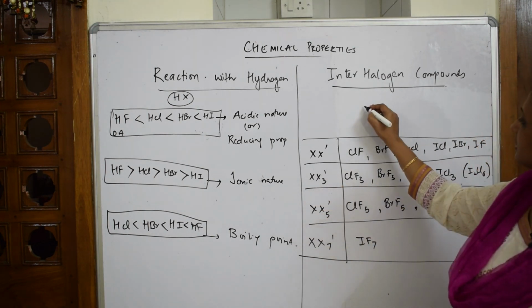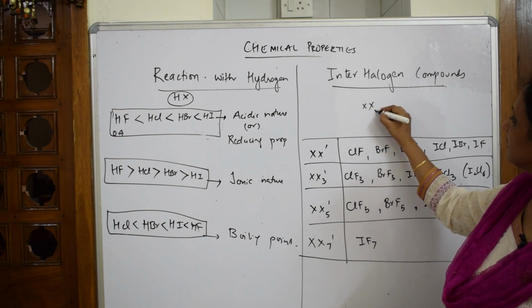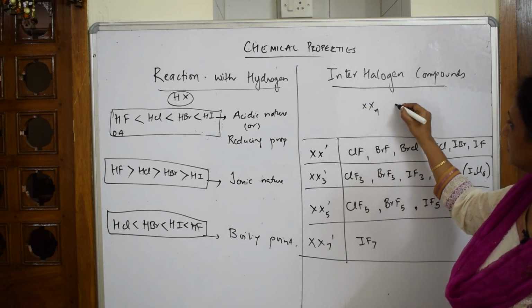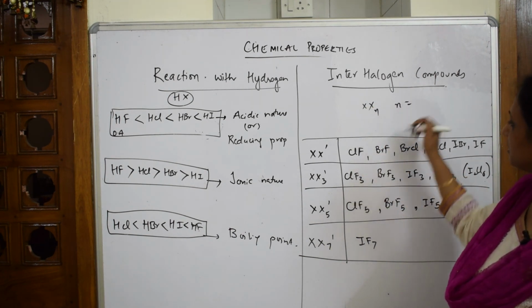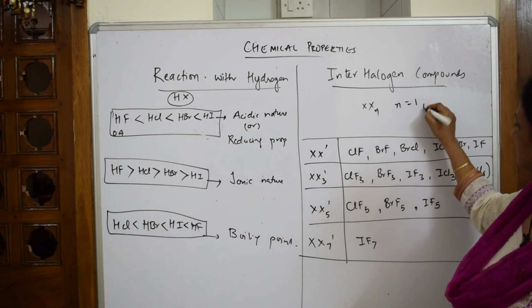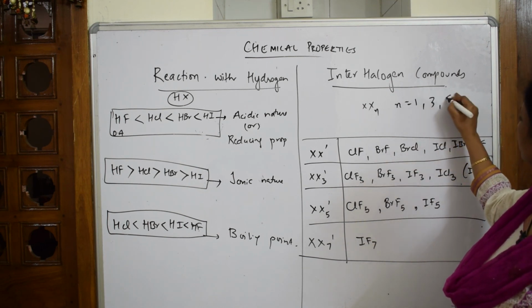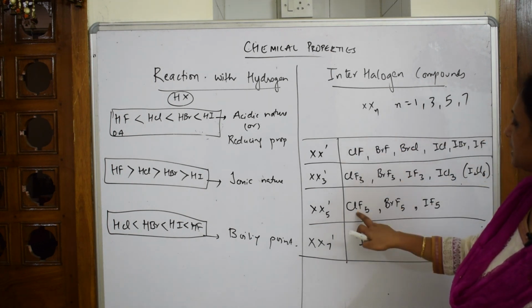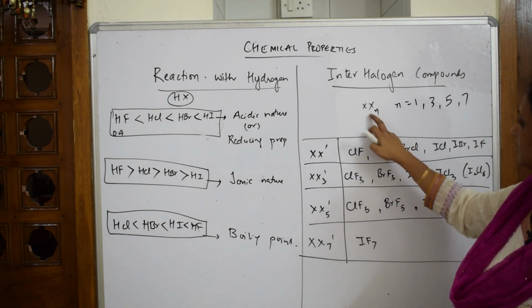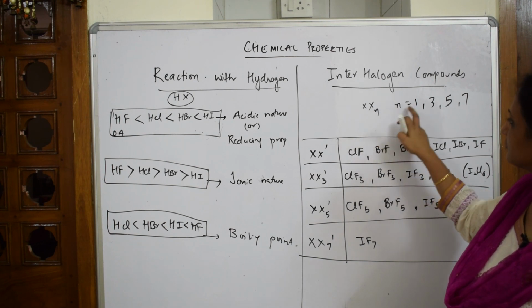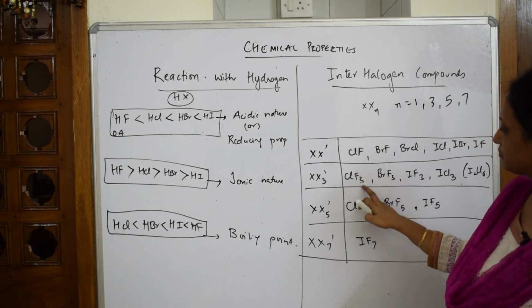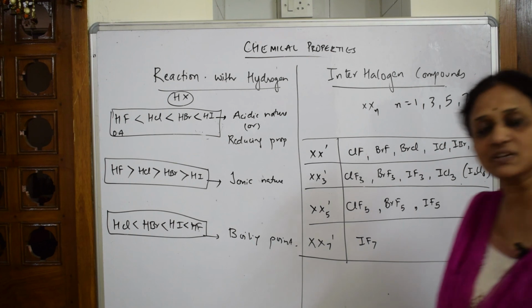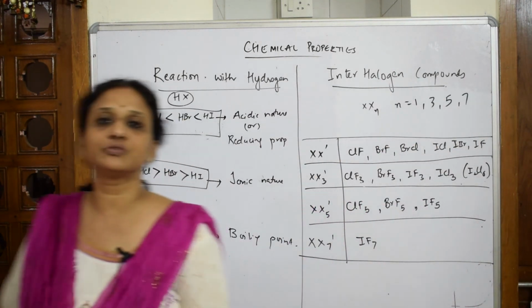So if I have to write XX'n, what is n? Just see, n can be 1, n can be 3, n can be 5, n can be 7 also. One halogen combining with the different halogen, which can range from 1, it can range to 3, it can range to 5, it can range to 7 also. It's a combination of two different halogen atoms.